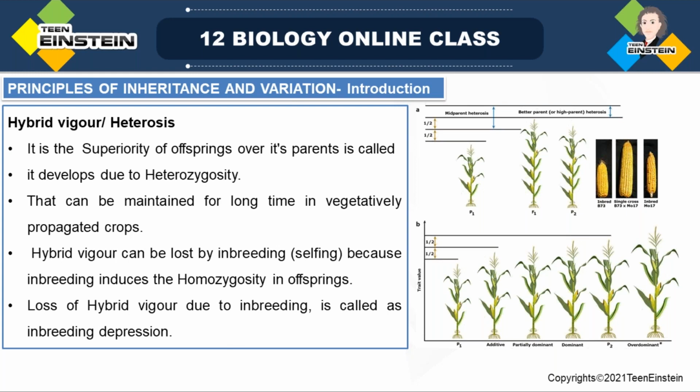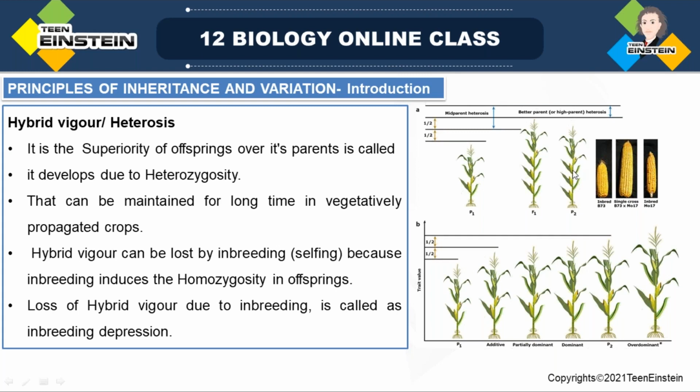Actually heterosis and hybrid vigor are the same. Heterosis, or hybrid vigor, is the improved or increased function of any biological quality of a hybrid offspring. If two plants are crossed and a hybrid is produced, that hybrid has a better character compared to the parents.